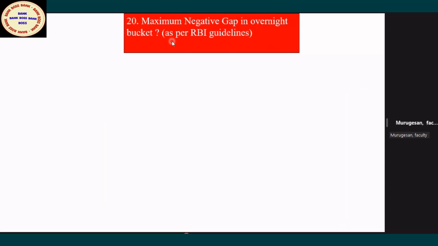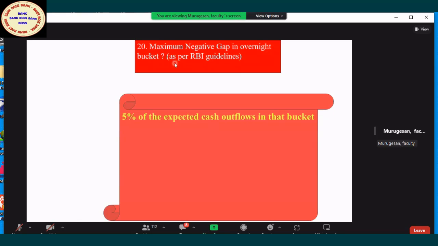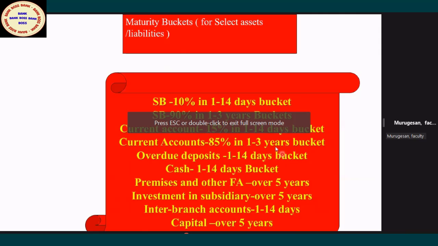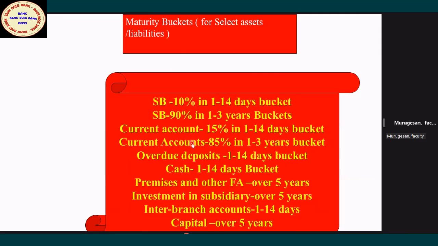Okay, next question is maximum negative gap in overnight bucket. This was already discussed. Anyhow, 5%, 10%, 15%. This one slide is just to give an idea of the standard buckets for specific assets or liabilities. SP is specific because it has no maturity. That is why 10 and 90, and the current account 15 and 85.